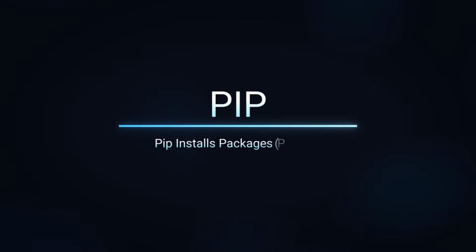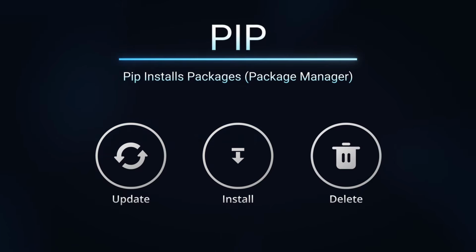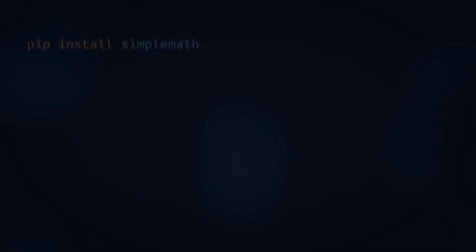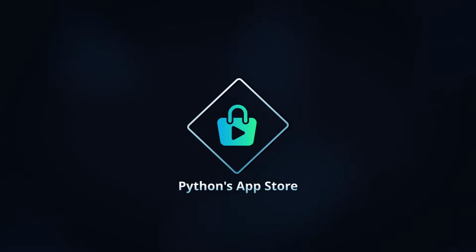Pip is Python's package manager. It lets you install, update, and remove external libraries that come with Python. Instead of writing everything yourself, you install ready-made tools with one command. Think of pip like an app store for Python code.